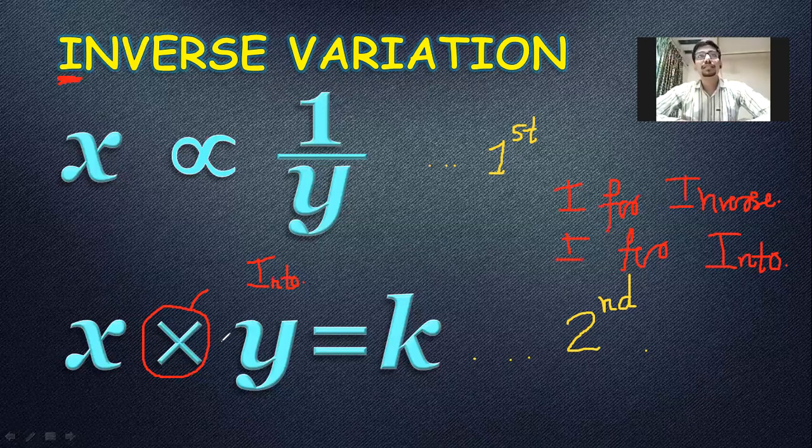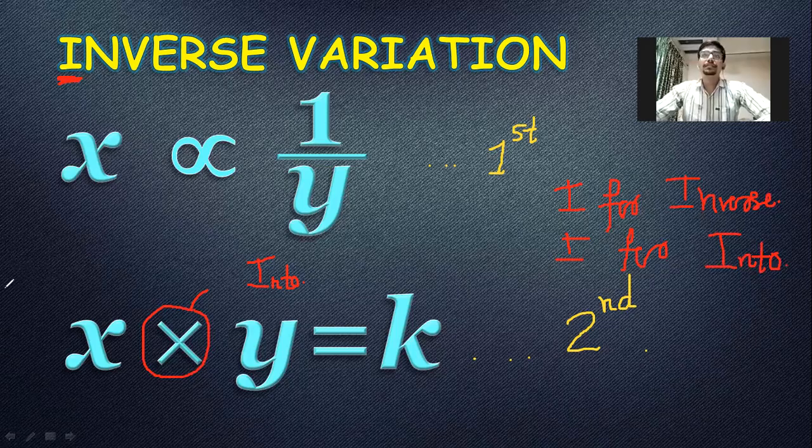Here for inverse, in the second step, I for inverse and I for into. So you have to do into, first quantity into second quantity. That is the first two steps of inverse variation. If you know the first two steps, the remaining steps are very much the same only. I hope you are clear with this model. Let us see further.